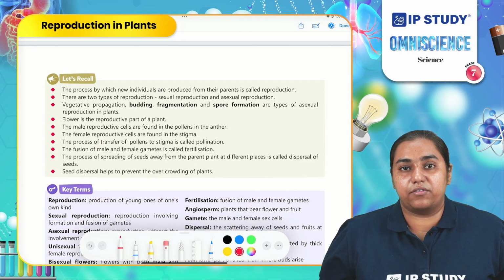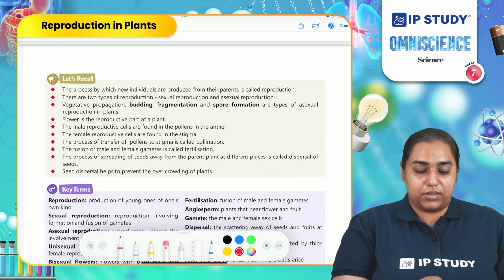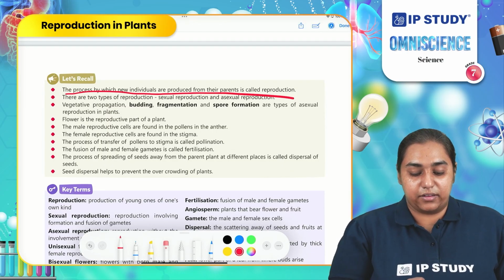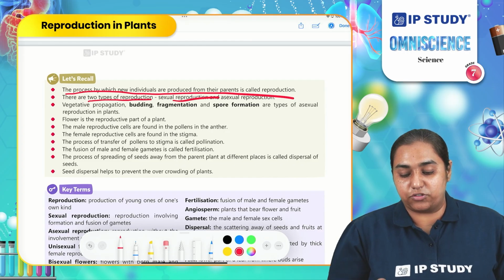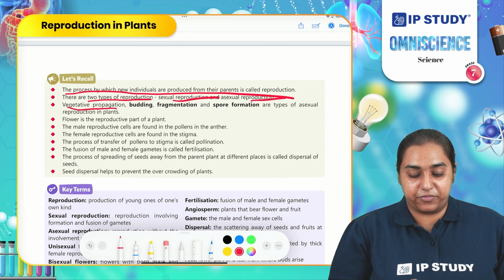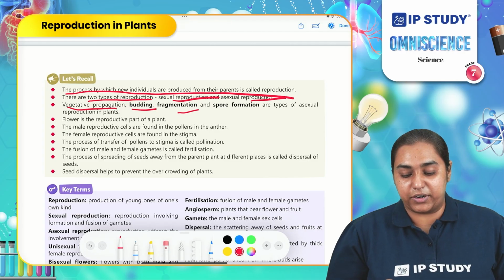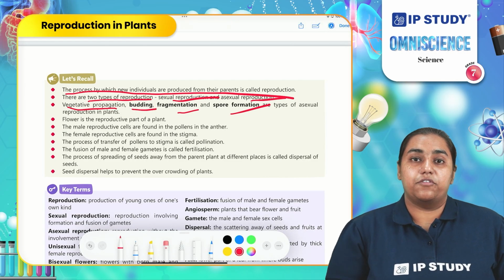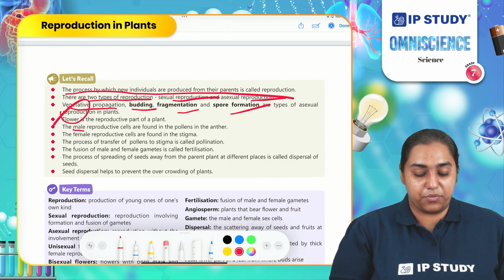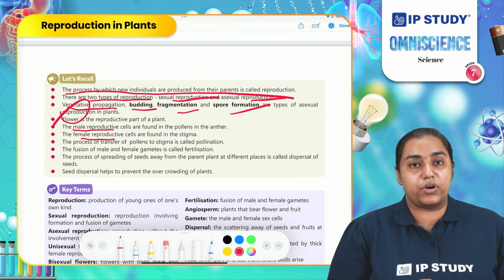Now that we have covered the entire chapter, let us recall each point one by one. The process by which new individuals are formed is known as reproduction. There are two types of reproduction, sexual and asexual reproduction. Asexual reproduction involves vegetative propagation, budding, fragmentation, and spore formation. Flower is the reproductive portion of the plant. It consists of a male reproductive part and a female reproductive part.